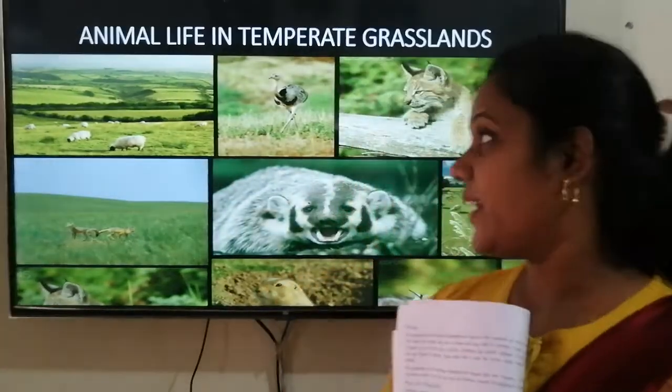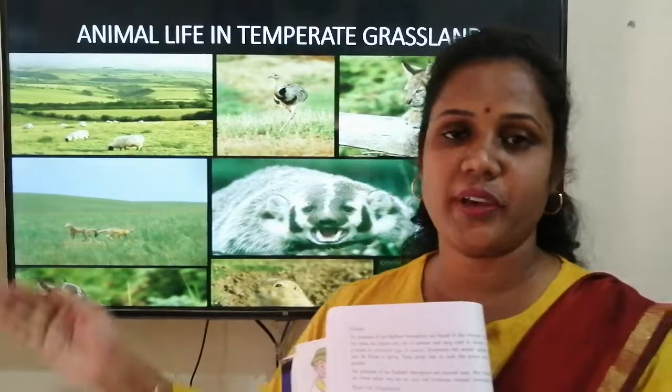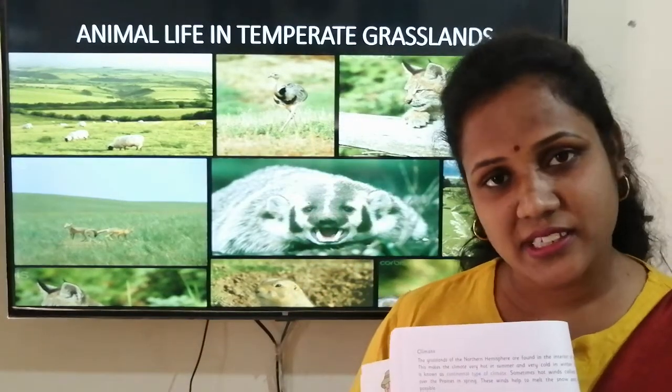Okay, other predators include rattlesnake and bull snake, grasshoppers, leafhoppers, spiders. These are also found. So one way to say it is that the grasslands have plenty of animals. You will have the domestic animals, you will get the wild animals, you will also have the birds and some reptiles also. Understood? That is about the animal life.